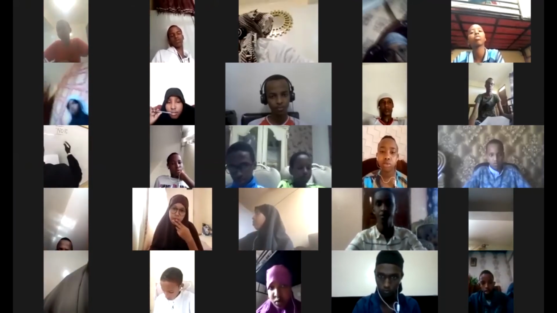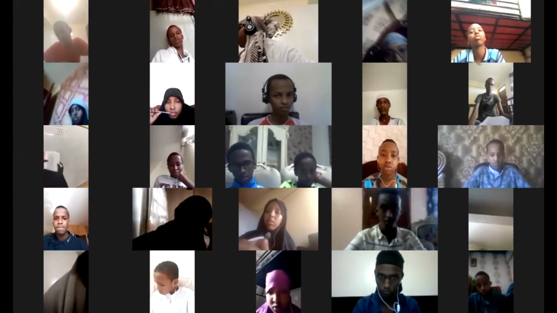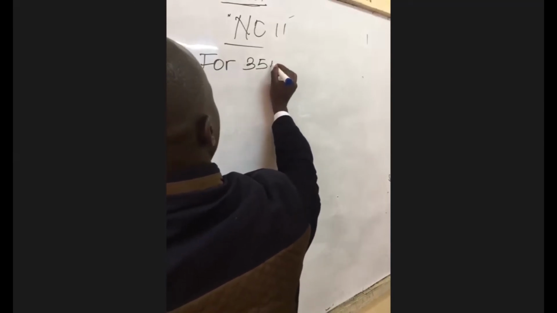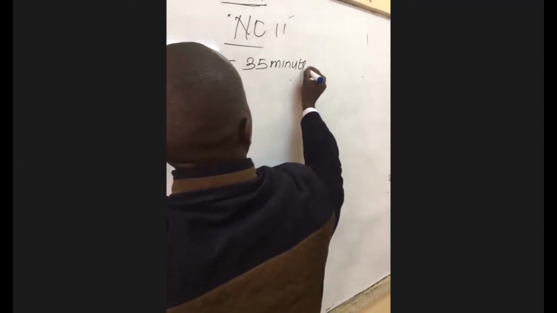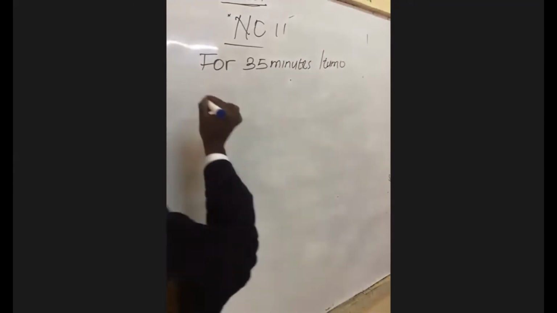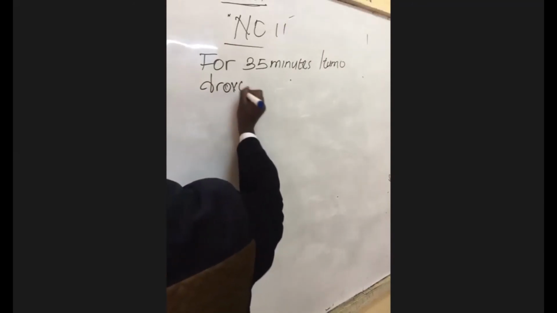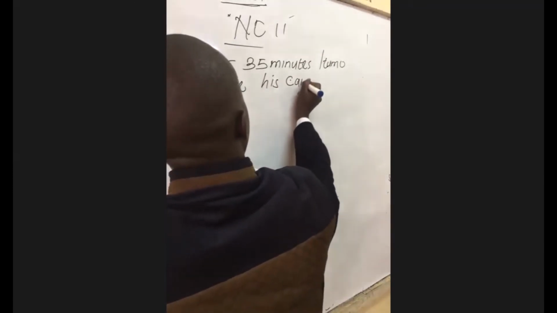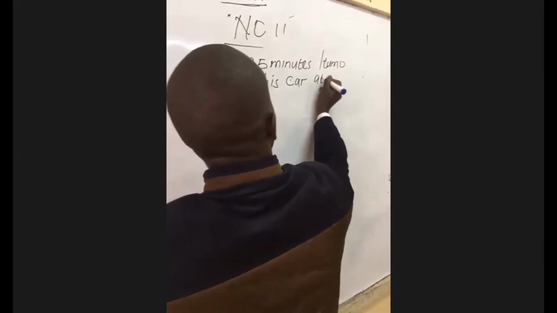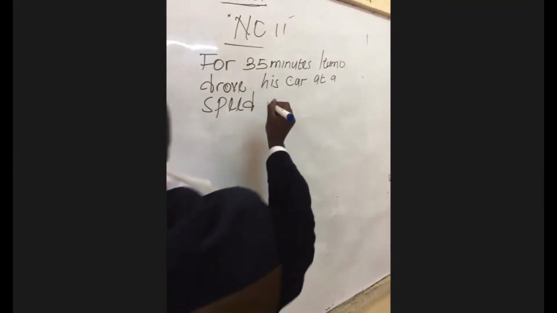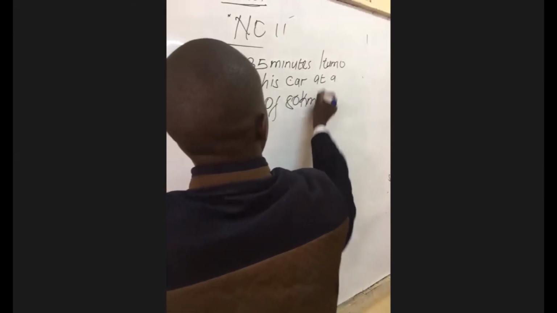Question number 11: for 35 minutes, Itumo drove his car at a speed of 80 kilometers per hour.